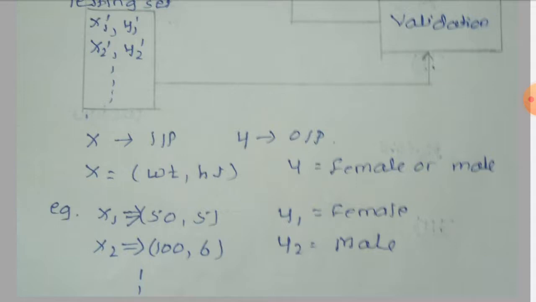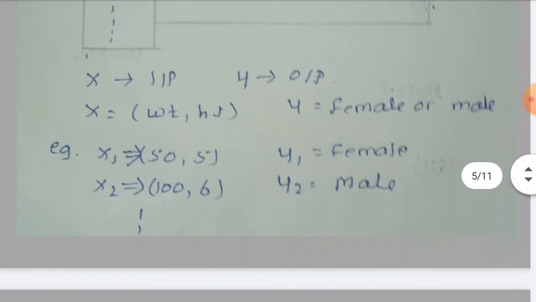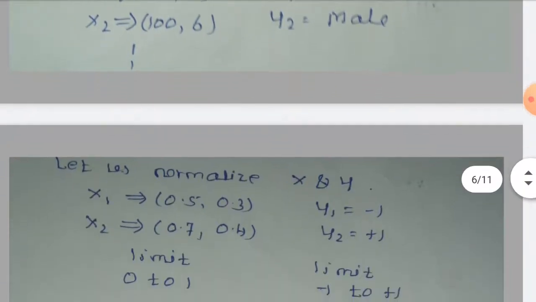Now let us take an example, a first data point in which the weight is 50 and the height is 5 feet. Then that output is female. Similarly for x2, weight is 100 kgs and the height is 6 feet, and that output y2 is male. Now let us normalize this data.